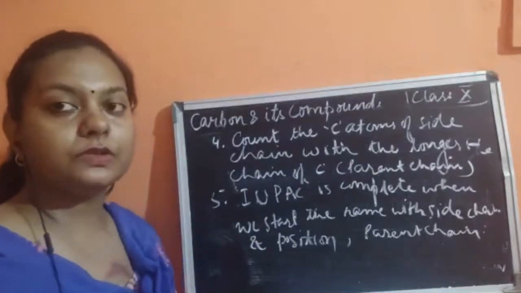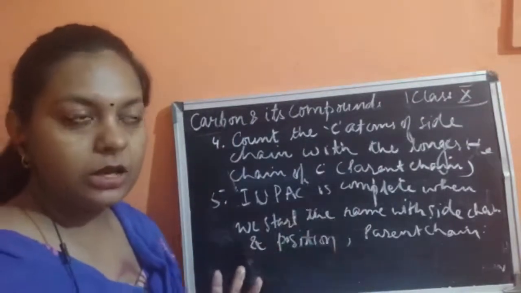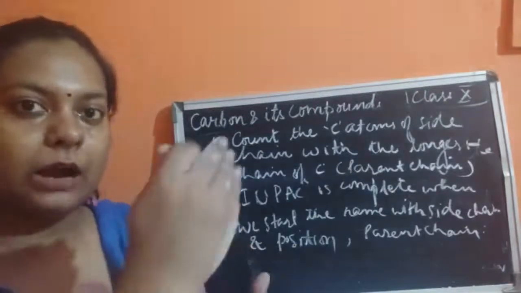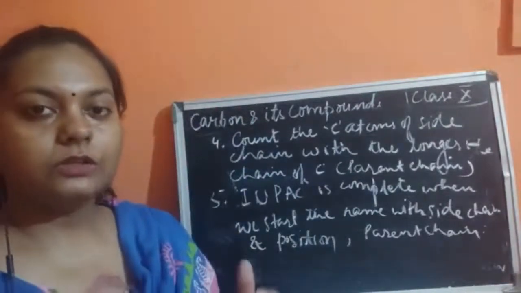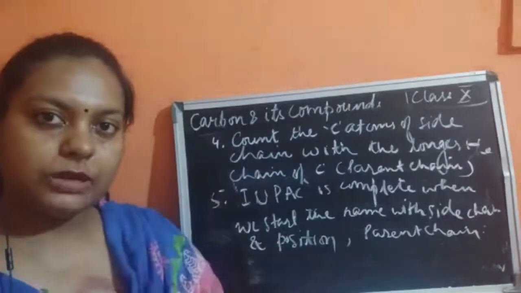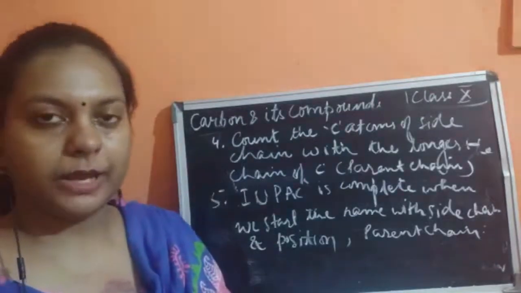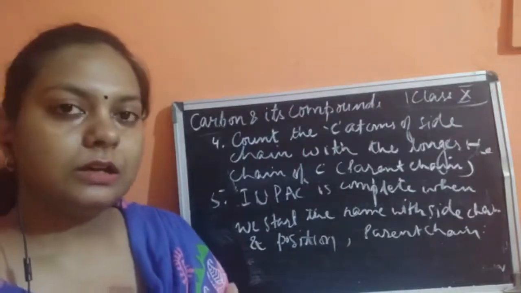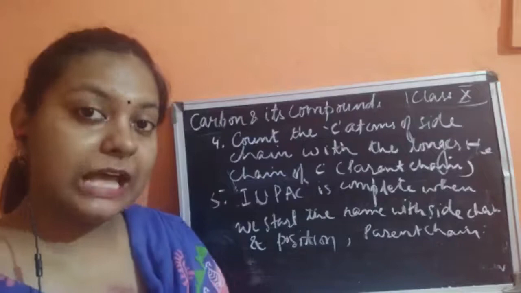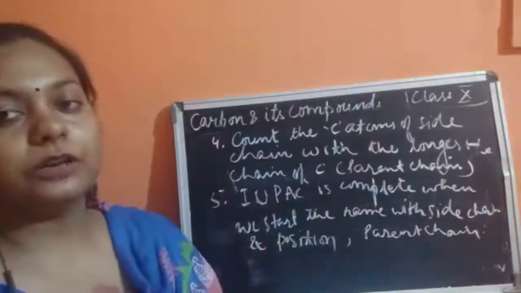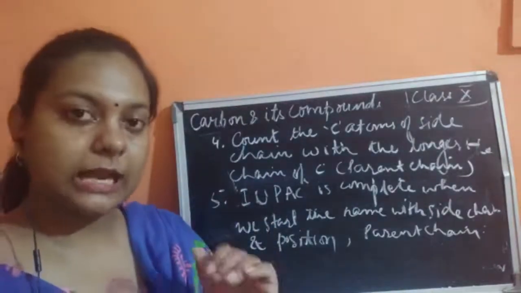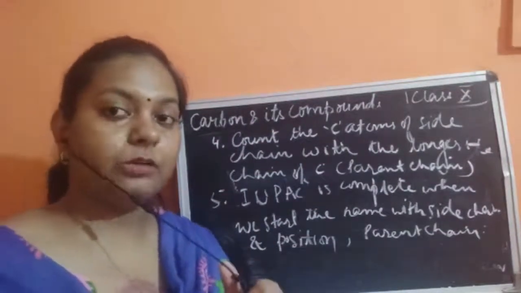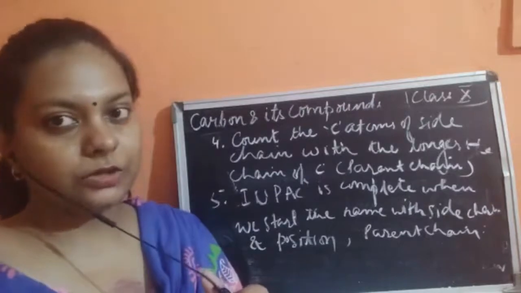So what was the first rule? The first rule is to select the parent chain, and the longest chain would be selected. The second rule says we will then count the side chains also, so we count the carbon atoms including the side chain and the parent chain. Next we start numbering the parent chain from the side where the side chain comes nearest, so the side chain comes first.